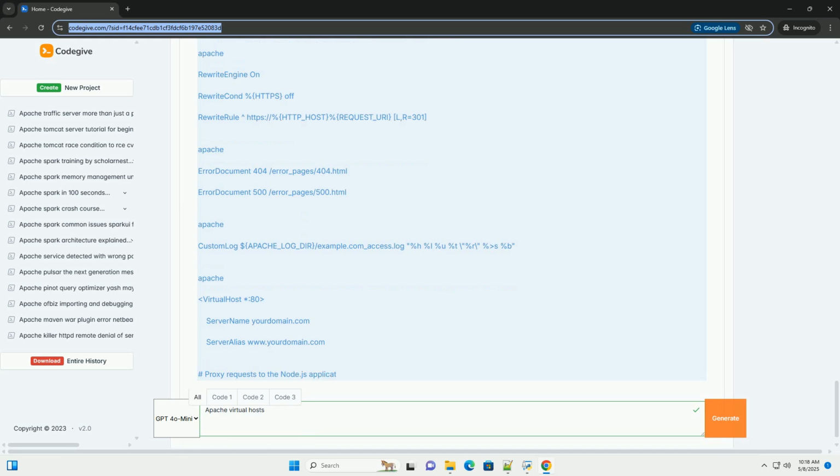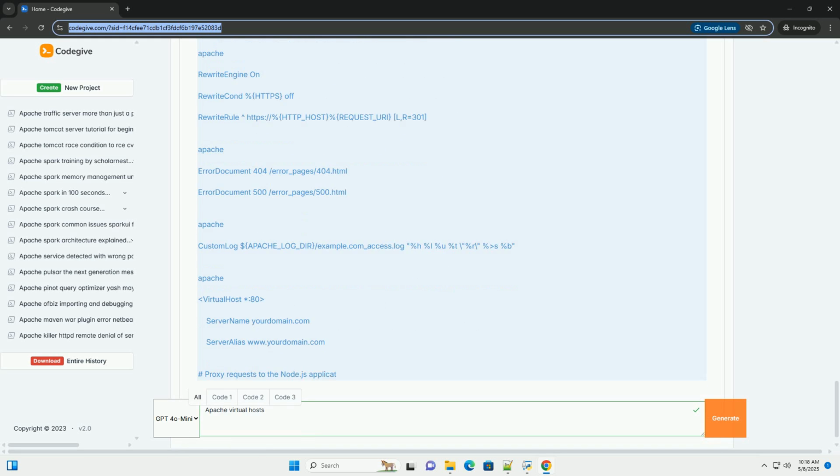Prerequisites. A server with Apache installed, for example Ubuntu, Debian, CentOS, RHEL, macOS. Root or sudo privileges. A text editor, for example Nano, Vim, Emacs. Basic familiarity with the command line. Domain names pointing to your server's IP address, or you can use your local hosts file for testing. For example, example.com and anotherexample.com.